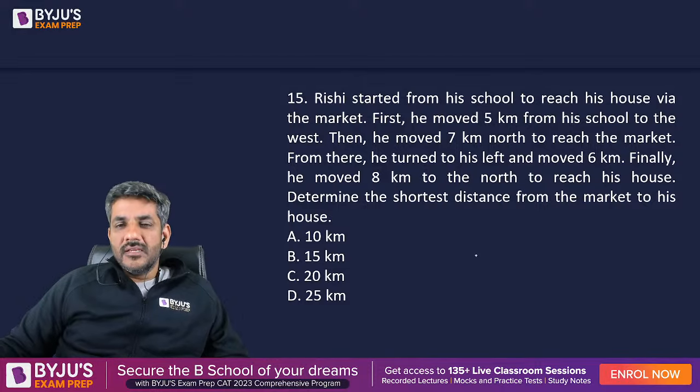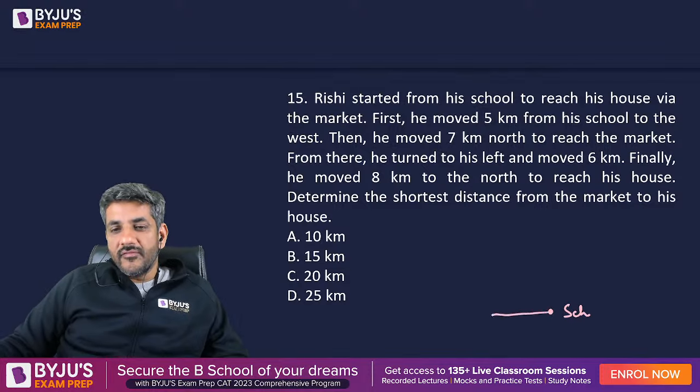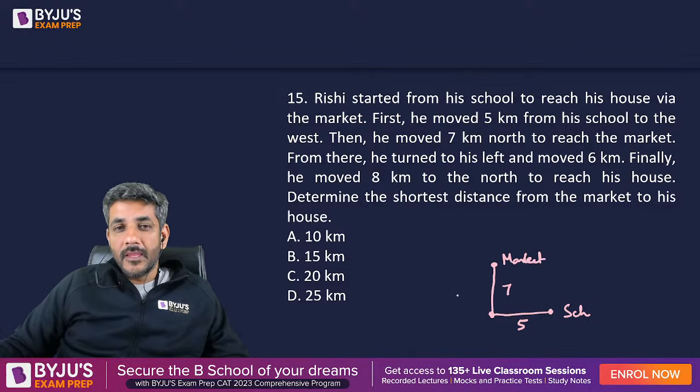चलिए जी. Rishi started from his school to reach his house via the market. First he moved 5 kilometers from his school to the west. तो यहाँ से 5 kilometers to the west is that he moved. Then he moved 7 kilometers north. So this is 7 kilometers north to reach the market. So he reached the market now.